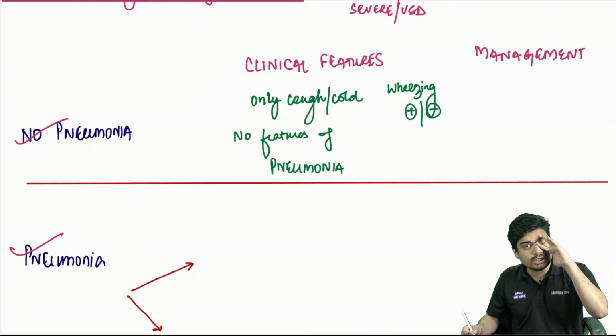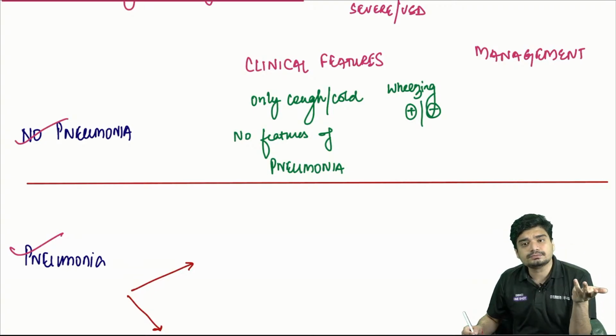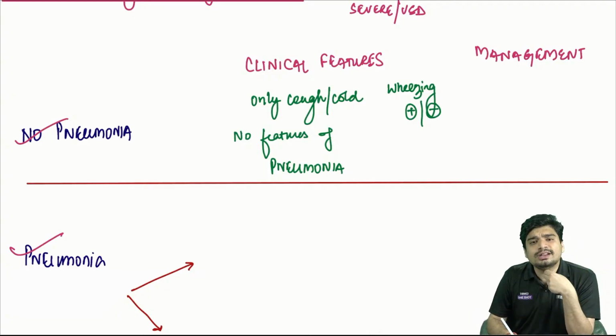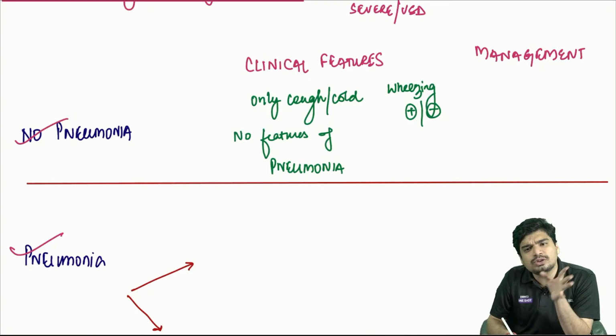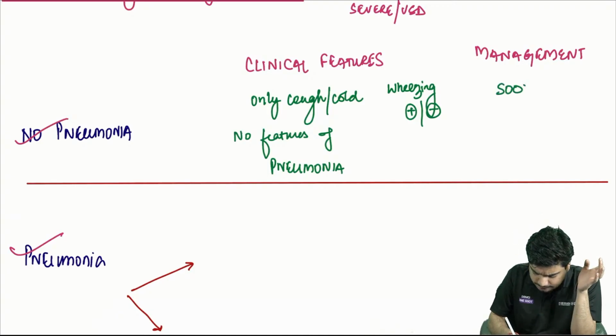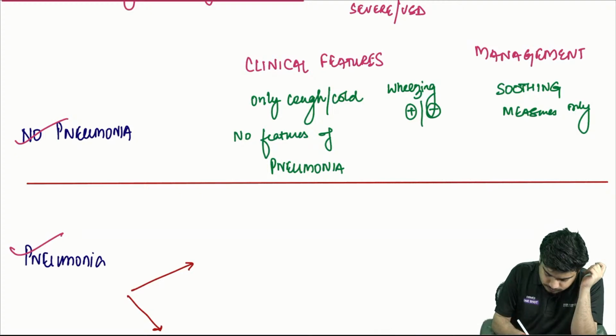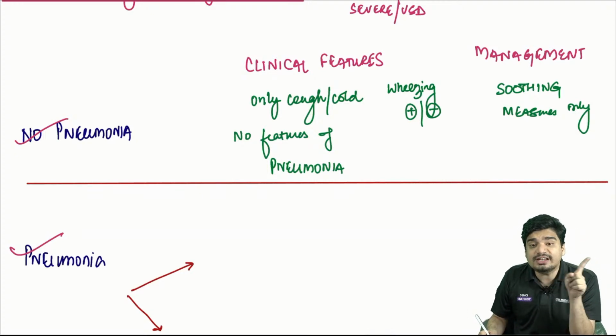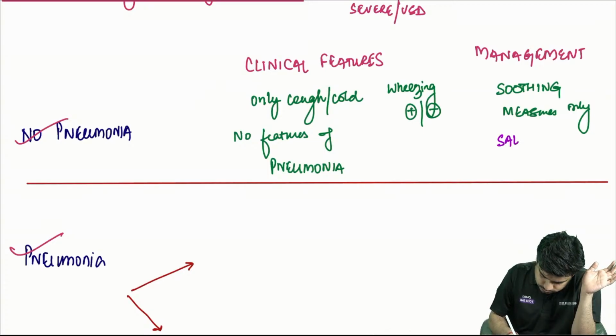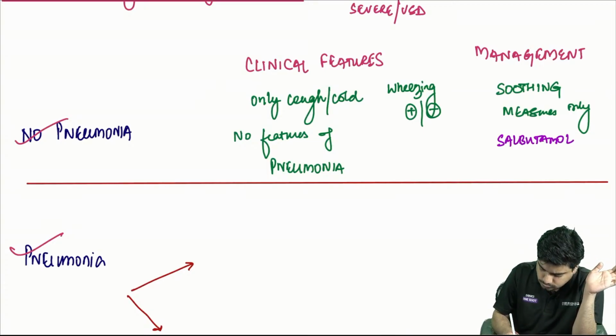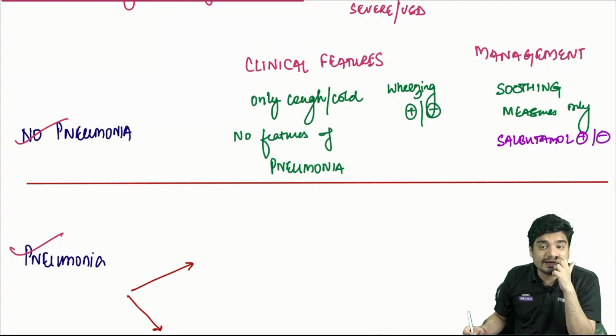How will you manage no pneumonia? Do you need antibiotic? If there is no pneumonia, why do you need antibiotic? There is only cough and cold. Vicks ki goli lo, kuch dur karo. Just soothing measures only. If wheezing is there, you can use salbutamol. Salbutamol is plus minus if wheezing is there.